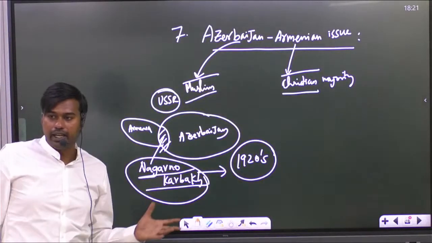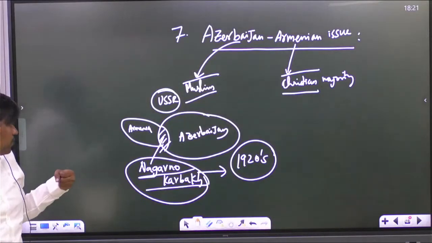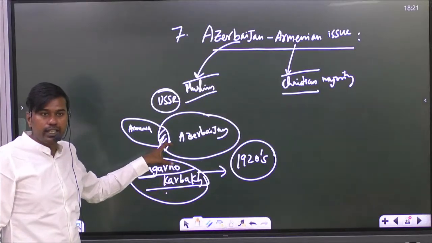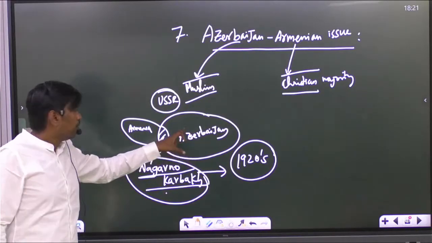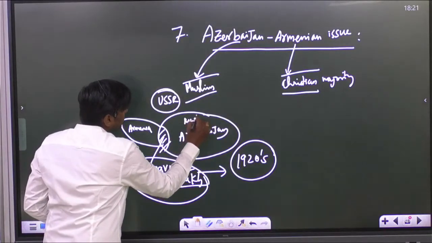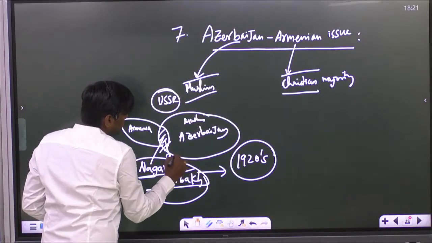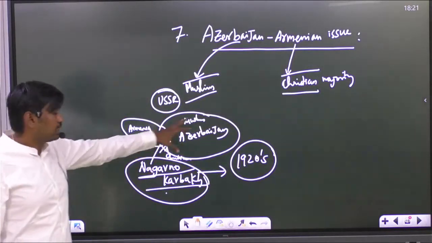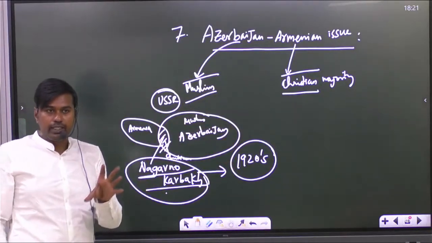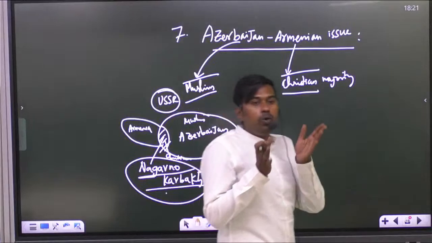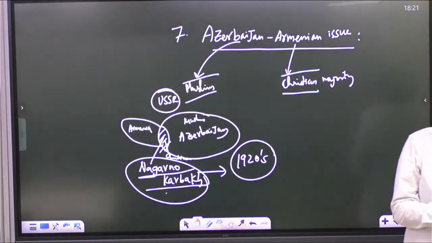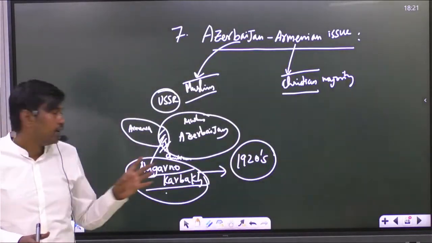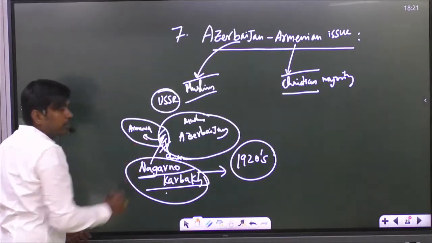Is it clear? Later, the Nagorno-Karabakh region is present inside Azerbaijan, which is a Muslim majority region, but here the majority are Christians. So the people of this region attach themselves to Armenia more than Azerbaijan. Because of that, they started demanding more autonomy in their area, and later they officially passed a referendum in the 1970s and 80s saying they were joining Armenia.